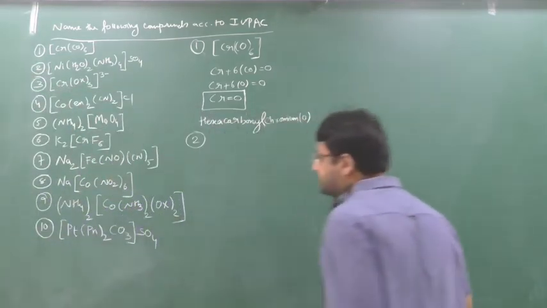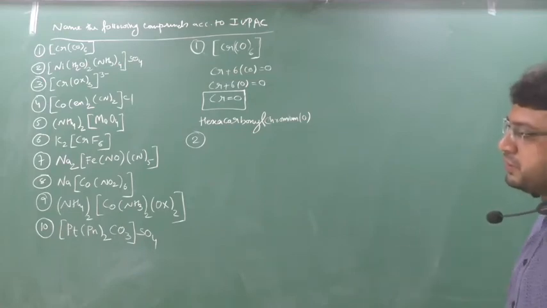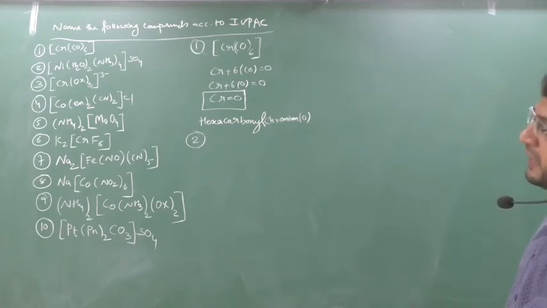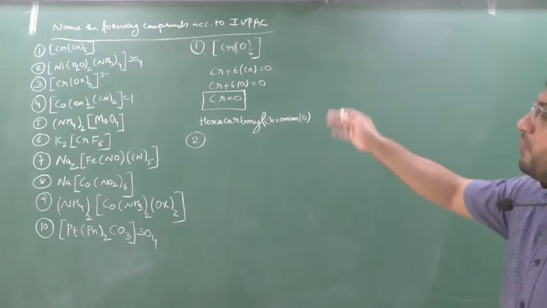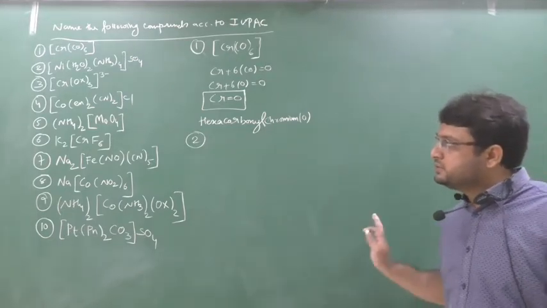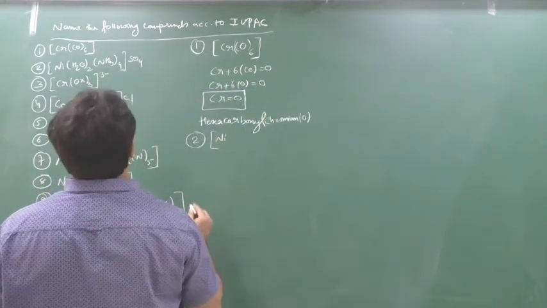Chalo, if you know the question and if you want to try it for yourself, pause the video, write down all the 10 questions and try yourself. After writing all the answers of the 10 questions, then see one by one. Chalo, written? Chalo. So next is Ni, then it will come